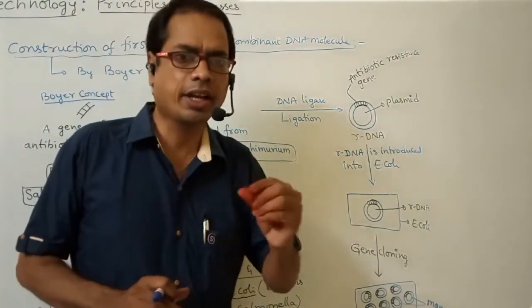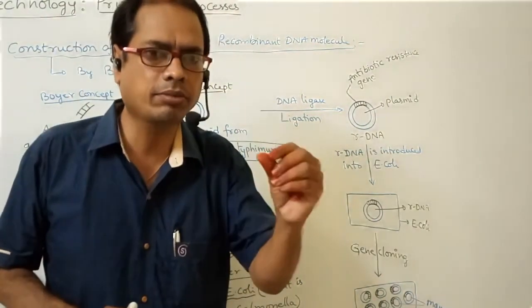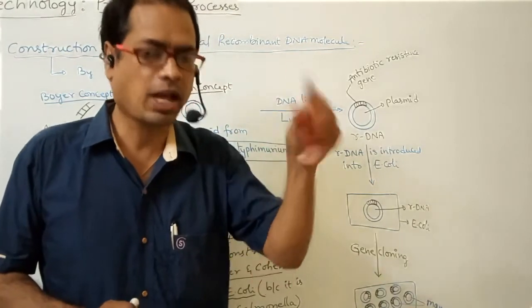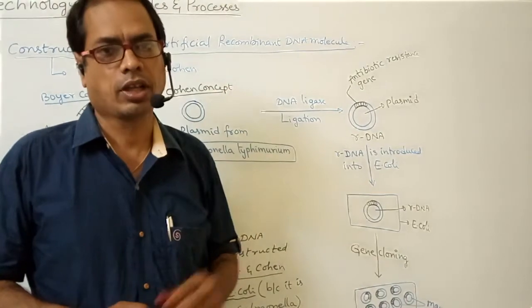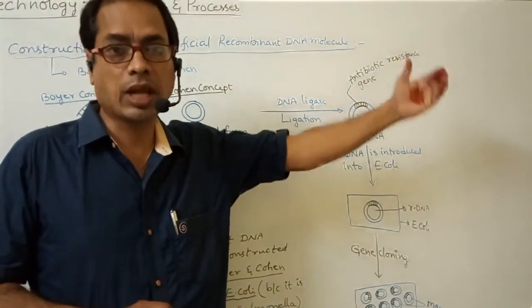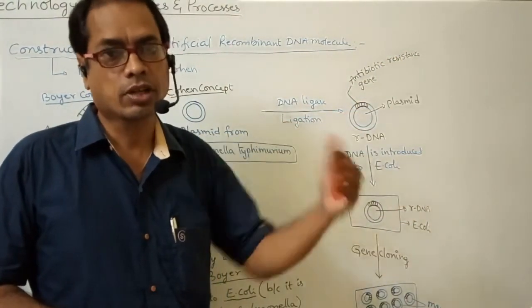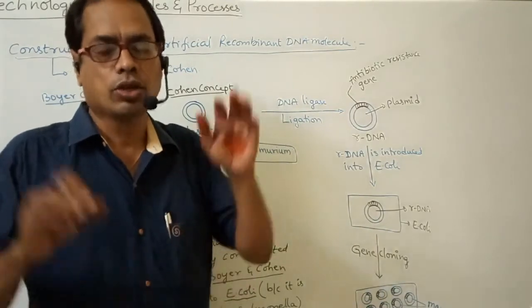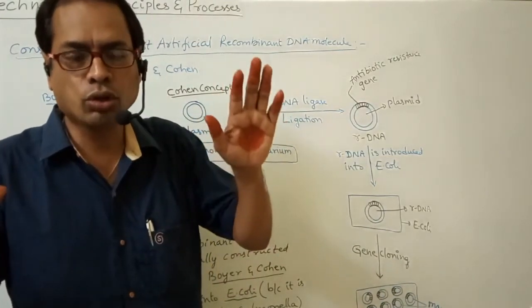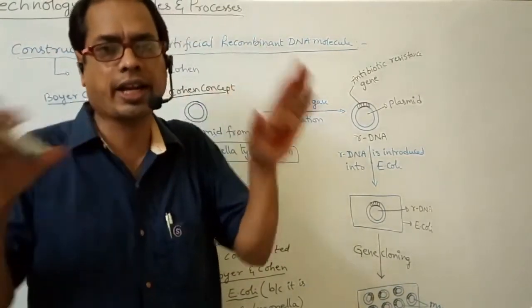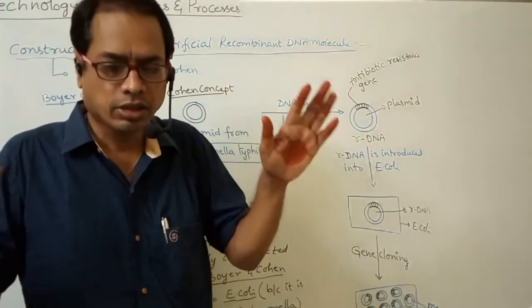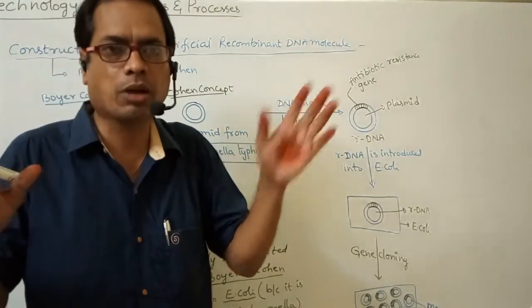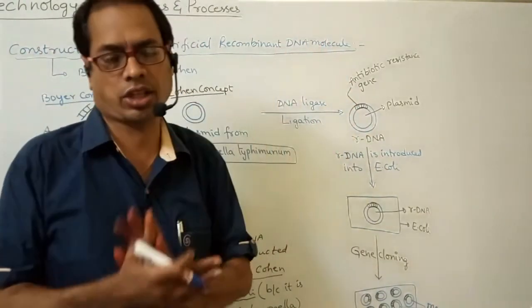Right. This antibiotic resistant gene is collected from which part? Plasmid. From which organism? Salmonella typhimurium. And the vector, that is the plasmid, is taken from Salmonella typhimurium only. So here, to know whether those two genes will be attached or not, that's why the antibiotic resistant gene and plasmid are integrated with each other.